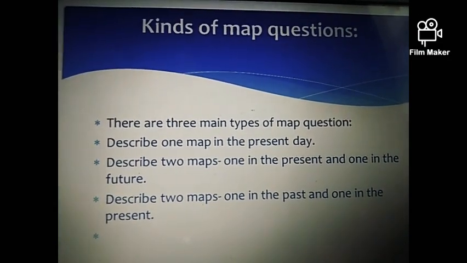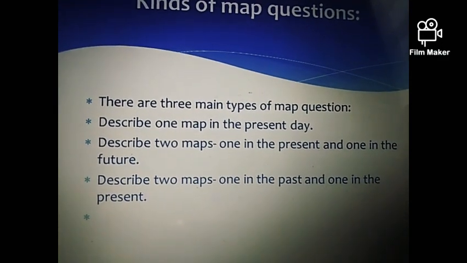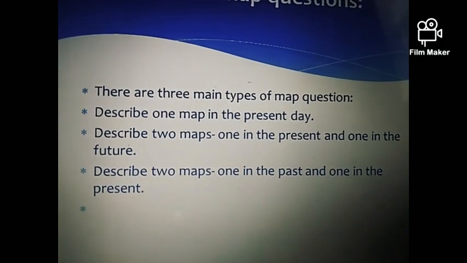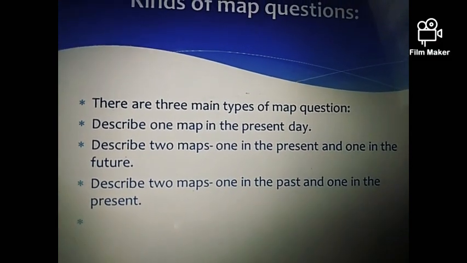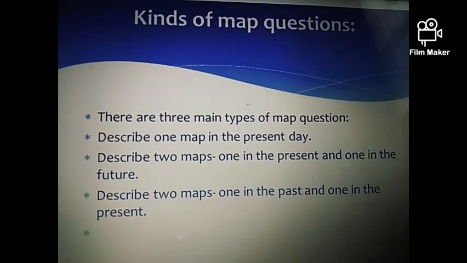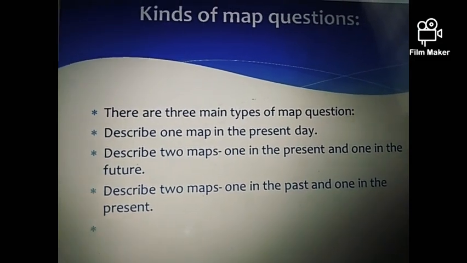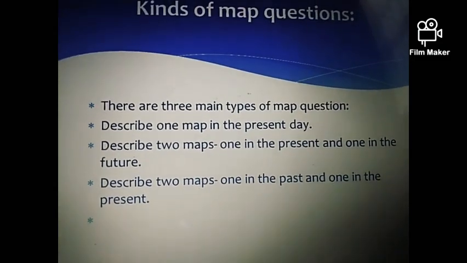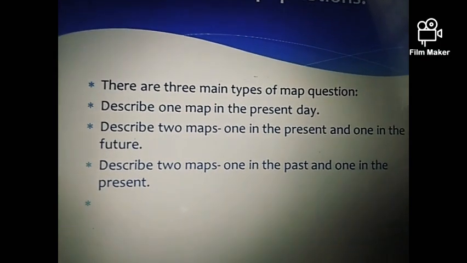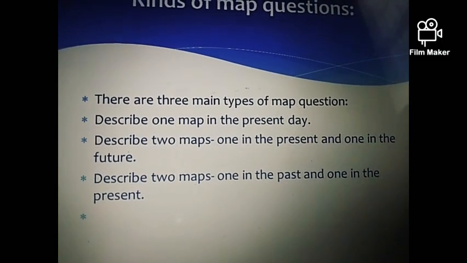First of all, I will let you guys know about the types of map questions. In maps, we usually get three main types of question. Firstly, there is only one map given in the present day, and it is a rare type of option, because usually students get a combination of two or three maps. The second type is describing two maps, one in the present and one in the future, and thus you have to use present as well as future tense.